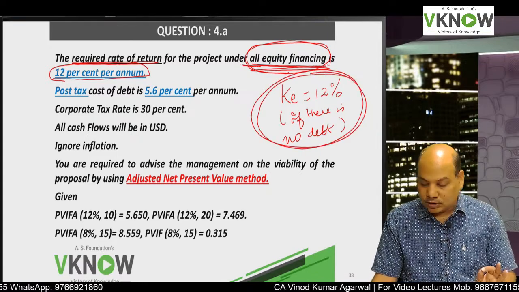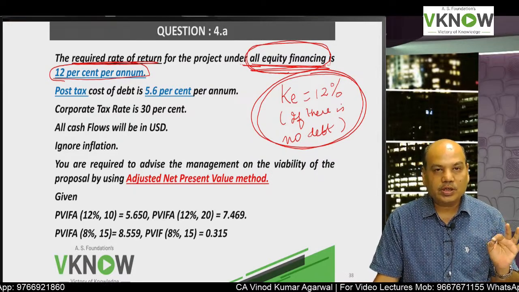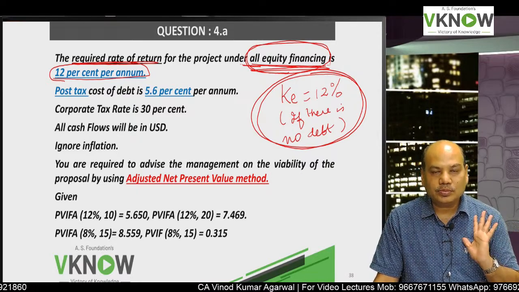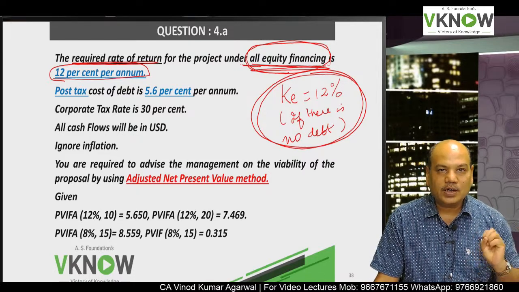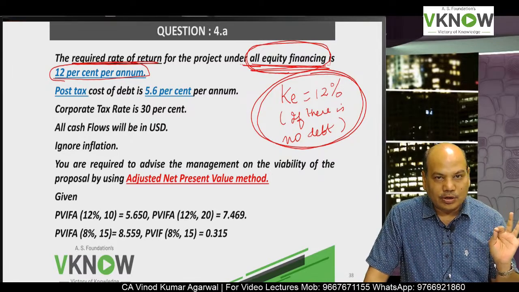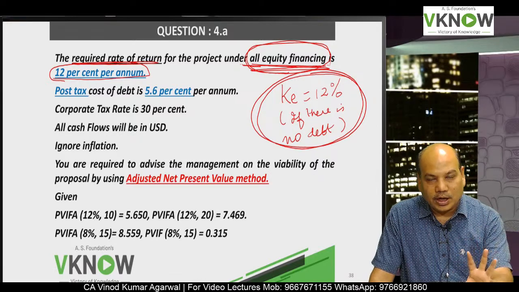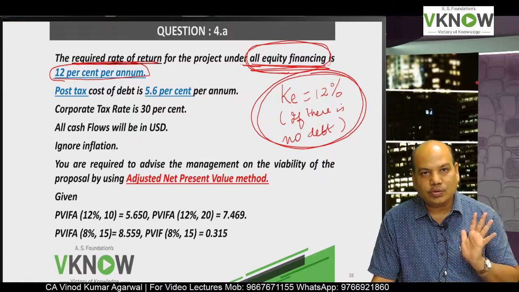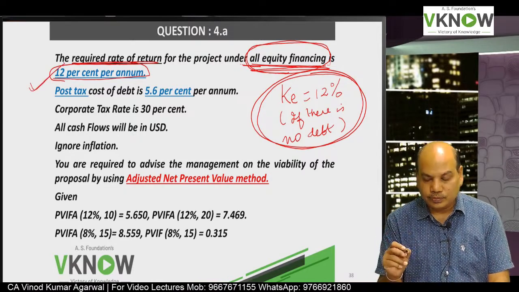In the adjusted present value method, first we assume, only as a hypothetical assumption, that the project is fully financed out of equity, and therefore calculate the cash flow from equity's point of view and use the cost of equity of an unlevered firm for discounting purpose. So fortunately, this 12% is given to you.